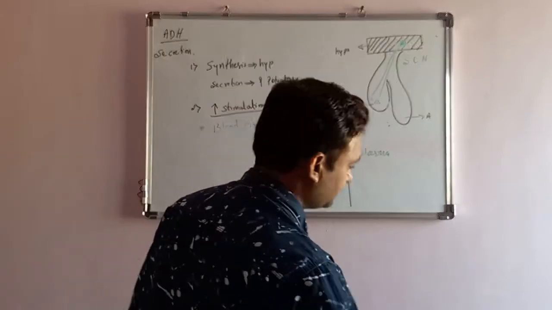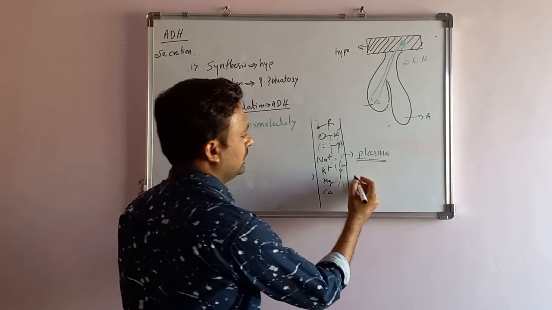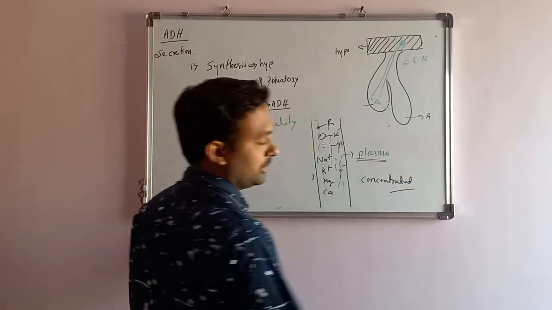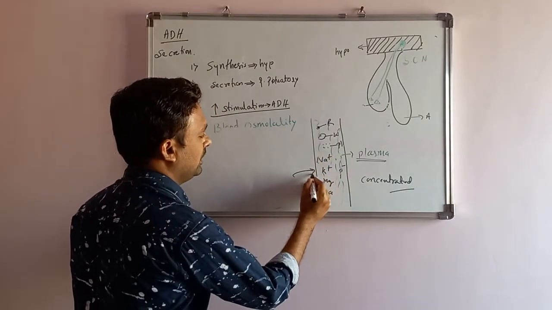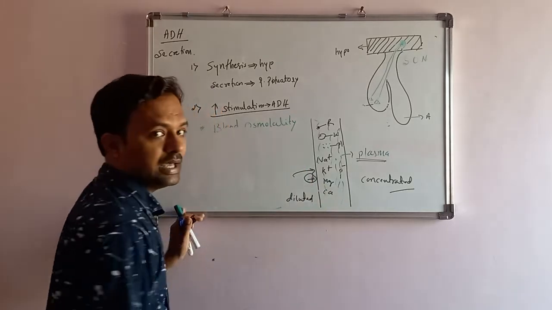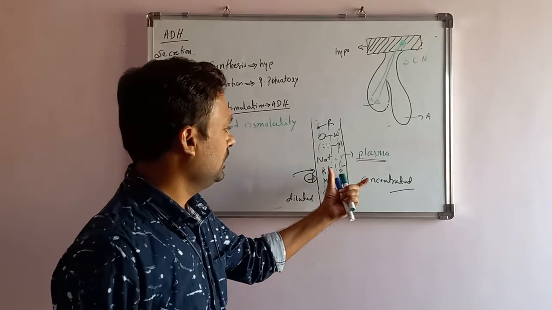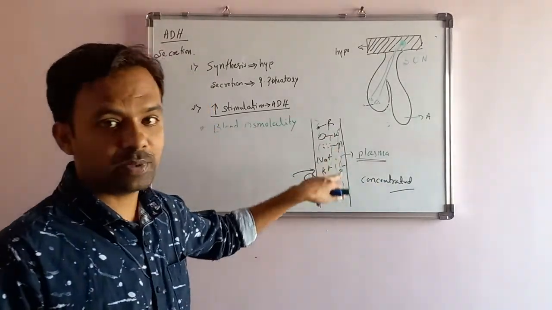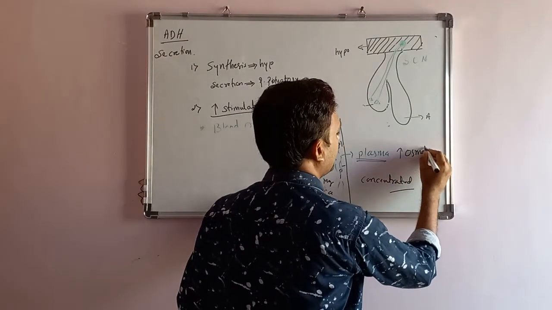This is the blood vessel. If I remove the plasma, this blood becomes concentrated. If I add water here, this becomes diluted. So any blood or any substance whose concentration increases because of the solutes present will increase the osmolality.